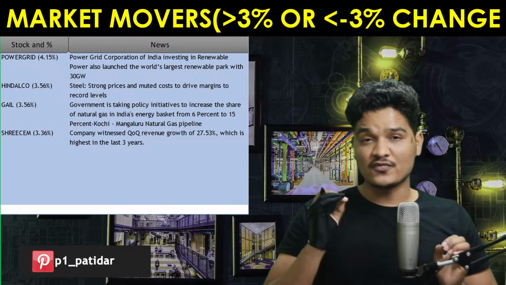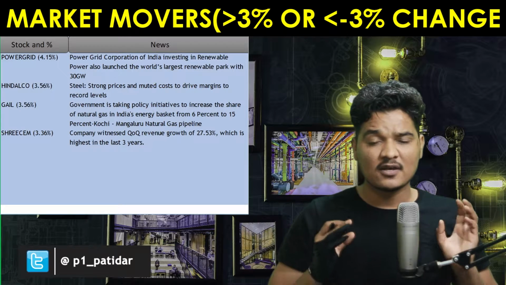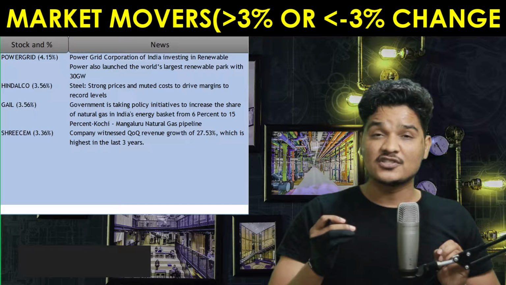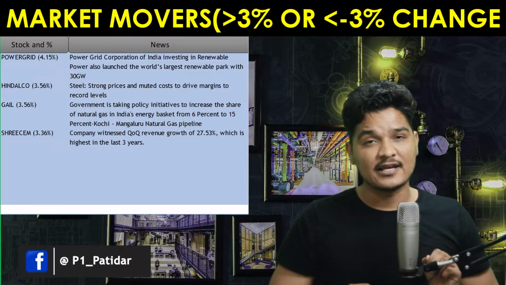Well, Nifty has lost 53 points and Bank Nifty has gained 75 points. So which stocks contributed to the Nifty and Bank Nifty move? Let's do the market movers analysis: stocks which gained more than 3% and lost more than 3%. When I was doing the analysis, I was able to come up with these four names which gained more than 3%, and there was no stock which lost more than 3%.